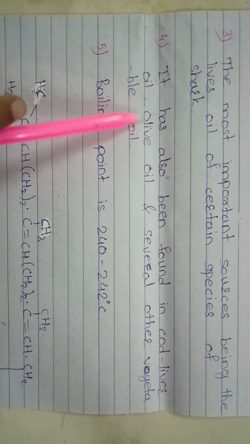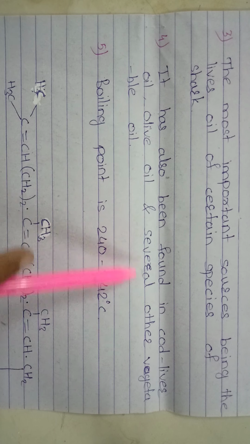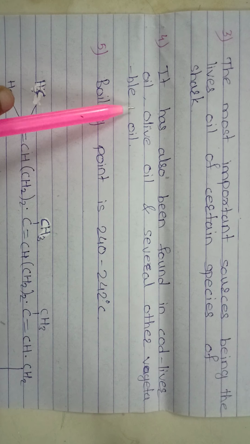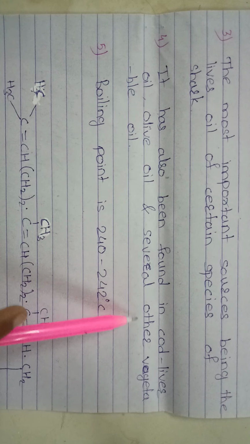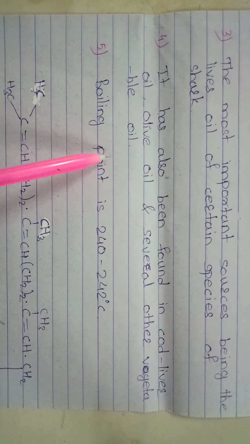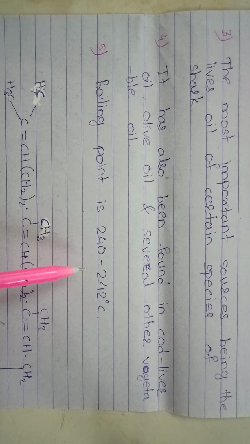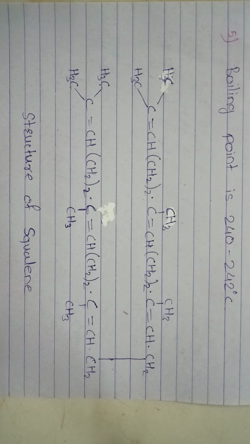Next point, it has also been found in cod liver oil, olive oil and several other vegetable oils. Last point, the boiling point is 240 to 242 degrees Celsius.